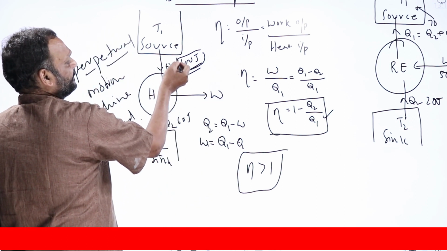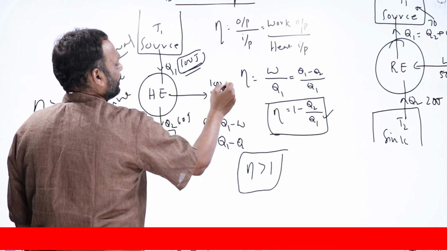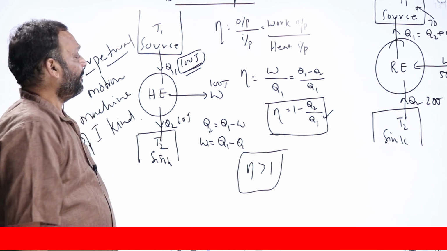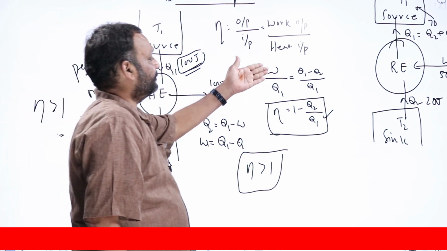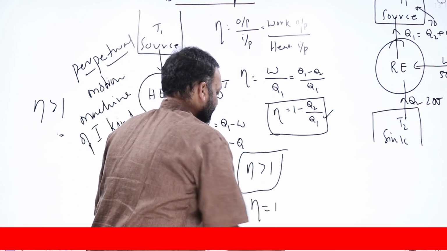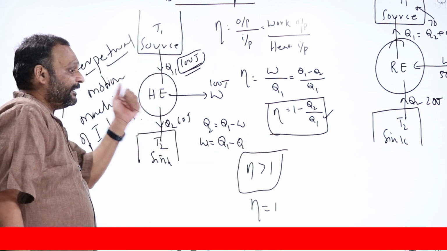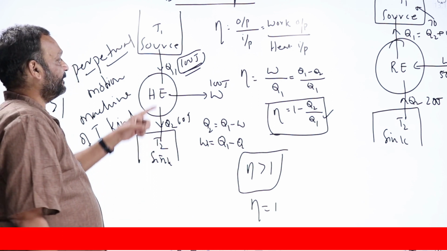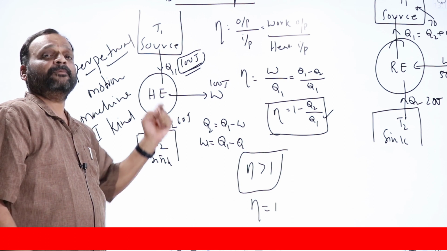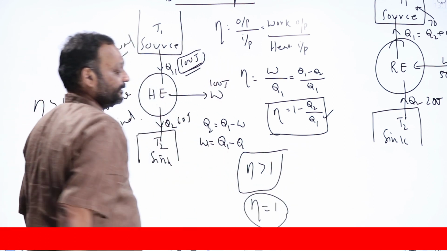Some engine is taking Q1 amount of heat and converting all that Q1, 100 joules, into work. What is wrong? The first law of thermodynamics is satisfied, right? The eta is equal to 1, W equal to 100, Q1 is also 100, so eta will become equal to 1. But we will never observe such an engine. No inanimate engine, no lifeless engine can take some amount of heat and convert all of it into work. It is impossible.